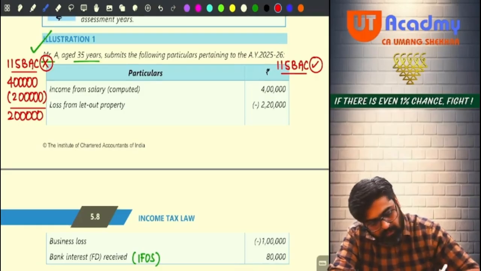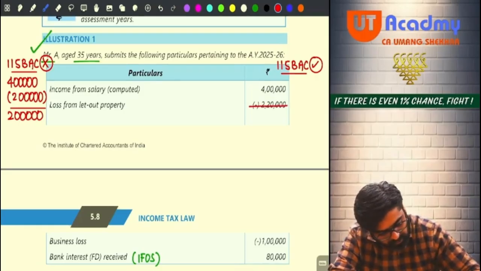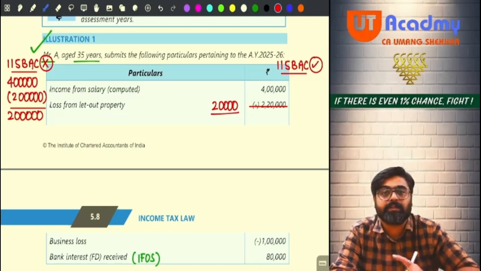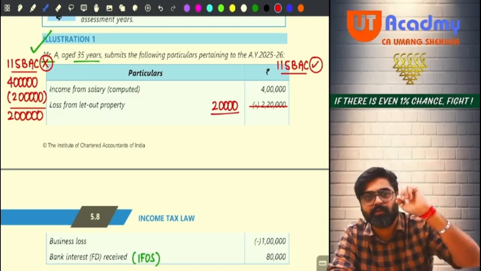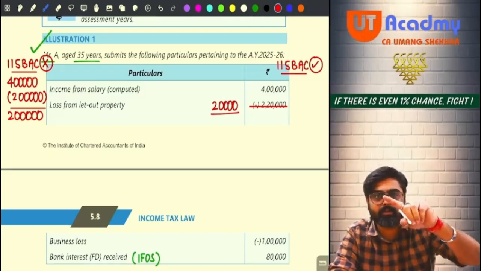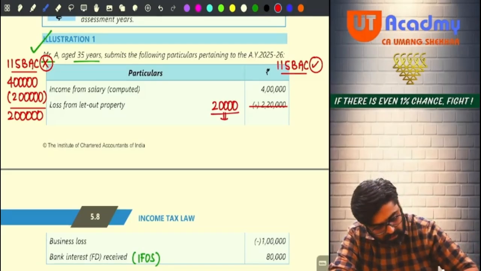Now tell me, will I still have 20,000 rupees of house property loss available with me? Yes. Now this cannot be set off against any other head, because up to 2 lakh I have set off. Now this remains, this I will carry forward.